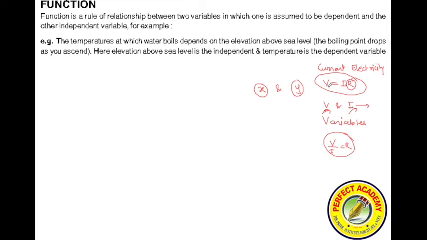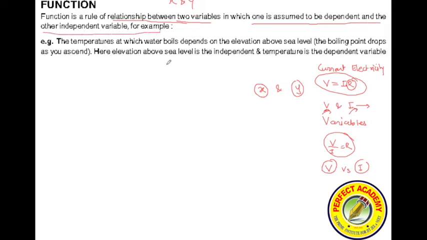So in order to describe the electricity phenomenon, we used to plot a graph between voltage and current. So in order to describe anything, we may require at least two variables. Now, a relationship between those two variables: suppose x and y are two variables, so I will have a relationship between x and y in such a manner that one is assumed to be dependent and the other is an independent variable.